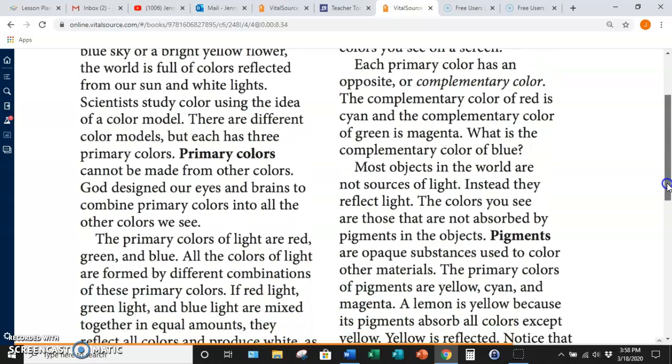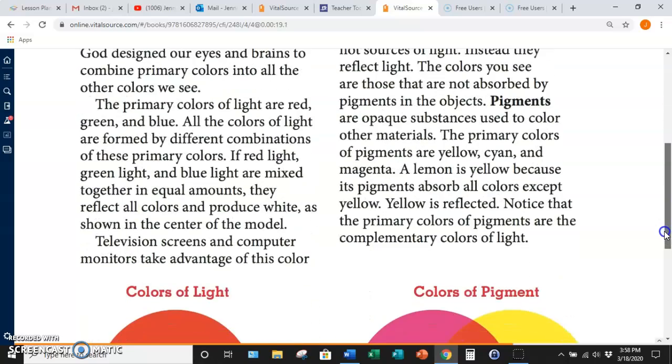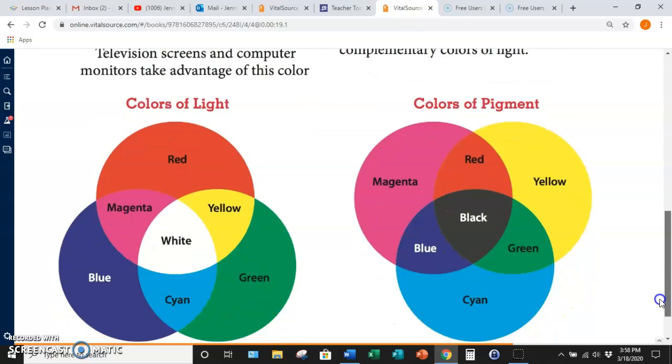Each primary color has an opposite or complementary color. The complementary color of red is cyan, and the complementary color of green is magenta. What is the complementary color of blue? Question mark. All right, so if we look down here,